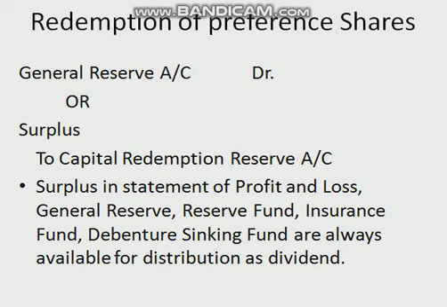dividend. The reserves and funds created under the provisions of Income Tax Act, foreign project reserve account, export profit reserve account, hotel project reserve account, housing project reserve account are available for distribution as dividend after 5 years. The investment allowance reserve, development allowance reserve and development rebate reserve etc. were also created according to provisions of Income Tax Act, but these are available for dividend from 1/4/1998. The entry for this is general reserve account debited or surplus account debited to capital redemption reserve account.